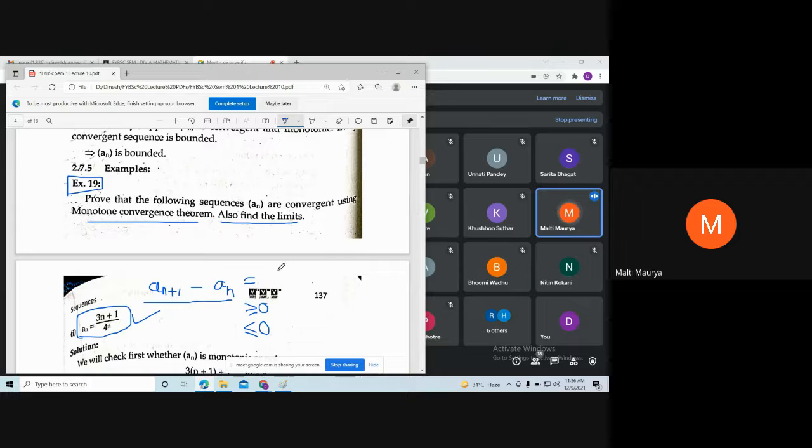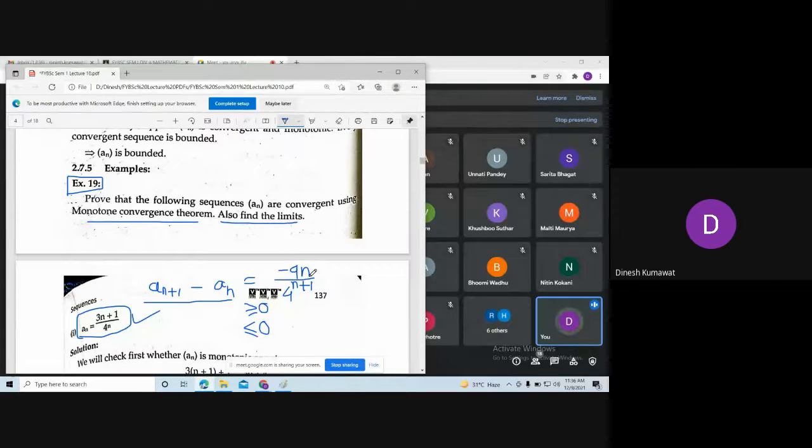Minus 9n upon 4 raised to n plus 1. Now what do we know about n? n belongs to the natural numbers.